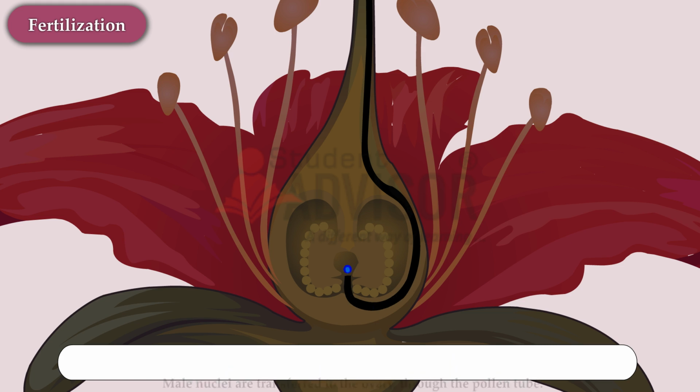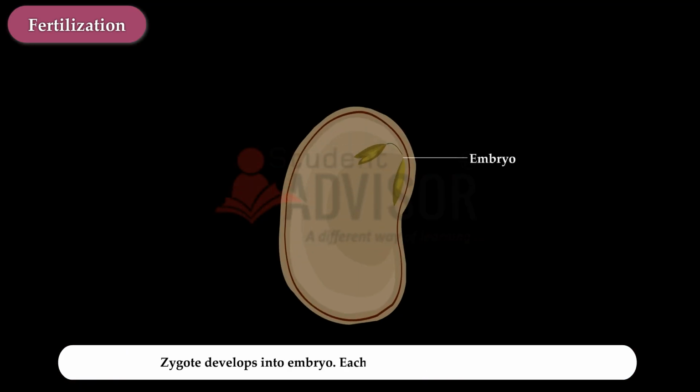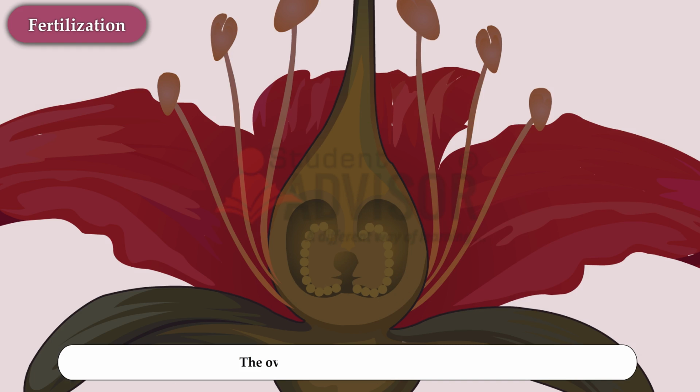The cell formed as a result of fertilization is called a zygote. The zygote develops into an embryo. Each embryo develops into a new seed. The seed is an embryo which is enclosed in a protective coat. The ovary gets transformed into fruit.